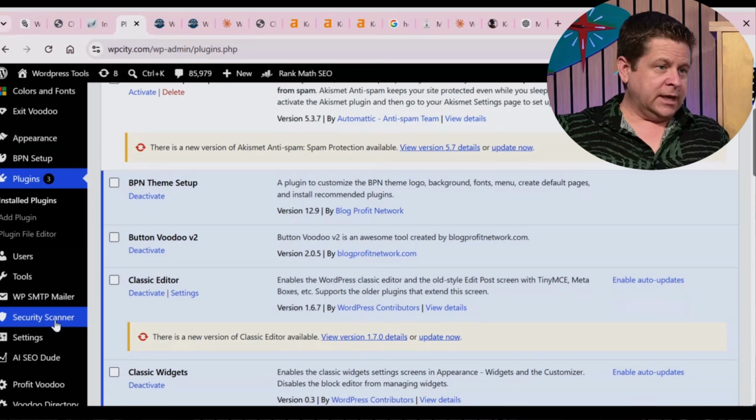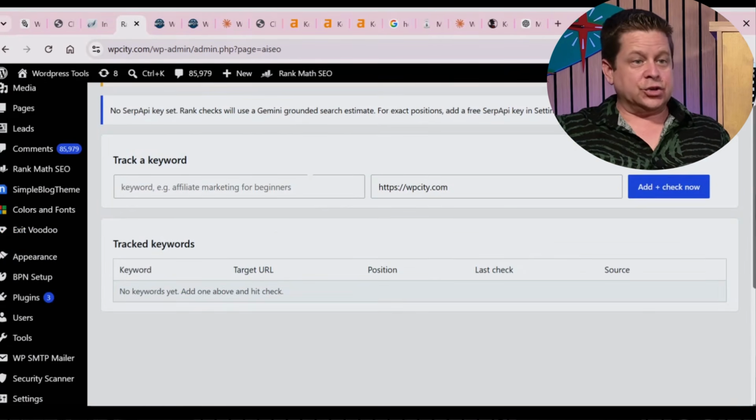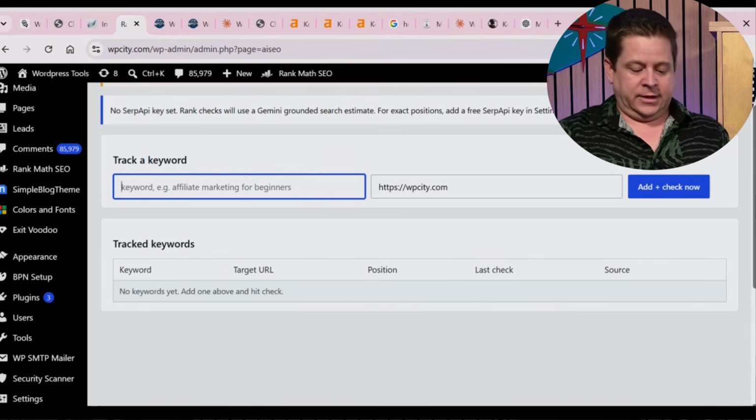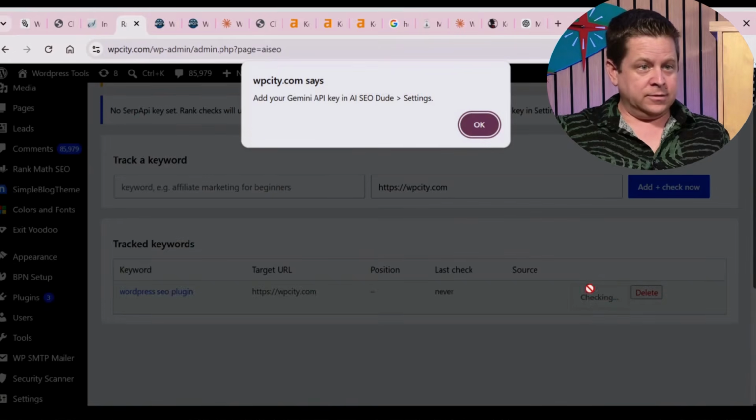VPN, security scanner, AI SEO dude. Nice. Got a little icon there. Okay, so you could track a keyword. Nice. So let's do like WordPress SEO plugin. So this will allow you to track a keyword. Boom. Check now. Okay, nice.